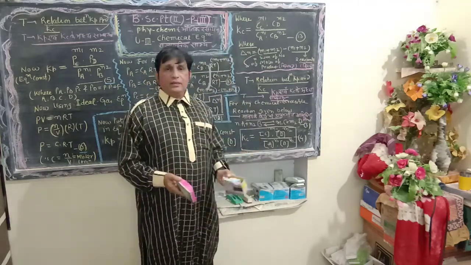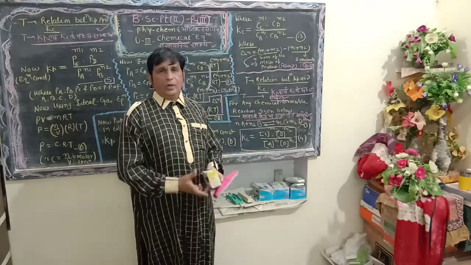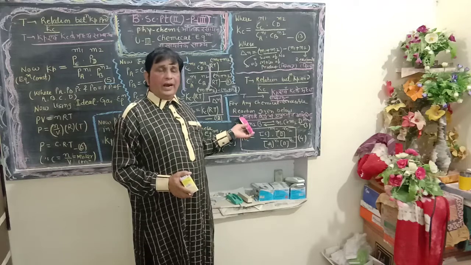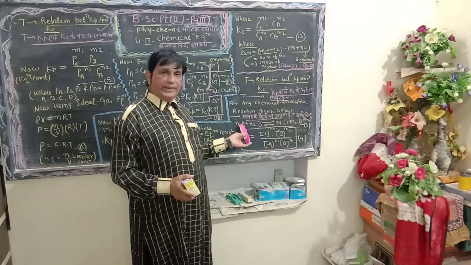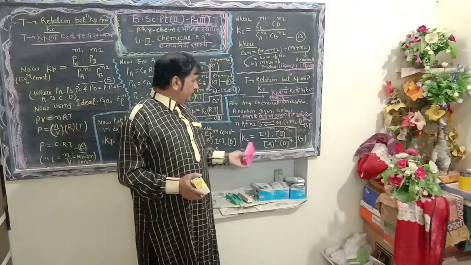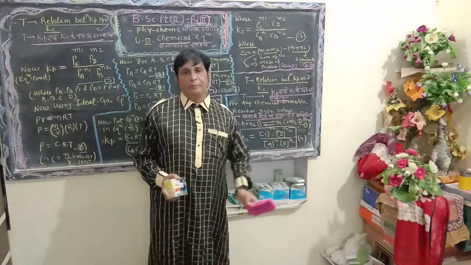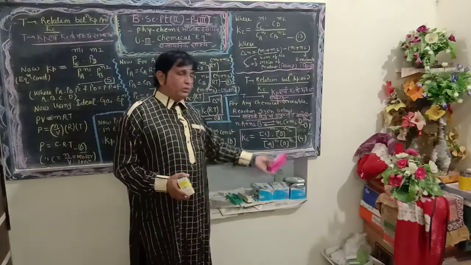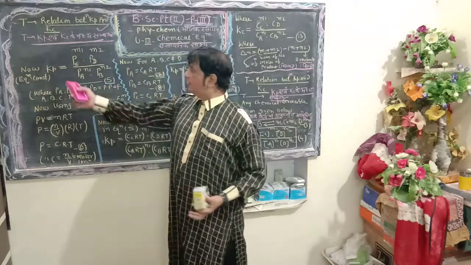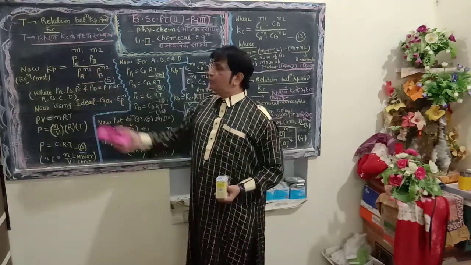In order to explain the relationship between Kp and Kc, I consider here on the blackboard an illustration of a reversible chemical reaction in which n1 moles of A react with n2 moles of B to produce m1 moles of C and m2 moles of D. Kc can be written as the active mass of C and active mass of D raised to the powers m1 and m2, divided by the active mass of A and active mass of B raised to the powers n1 and n2. In the case of partial pressure, Kp equals Pc to the power m1, Pd to the power m2, divided by Pa to the power n1, Pb to the power n2.